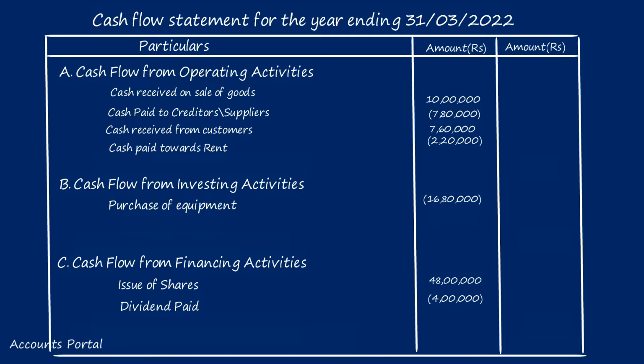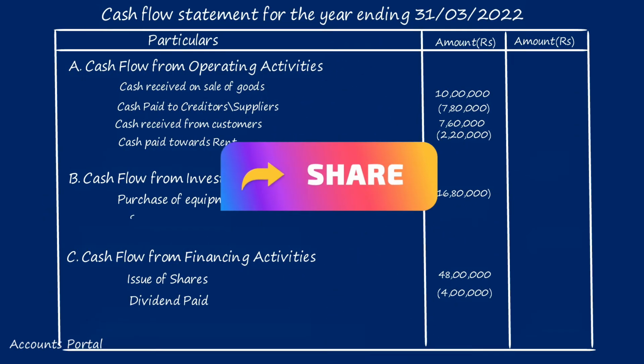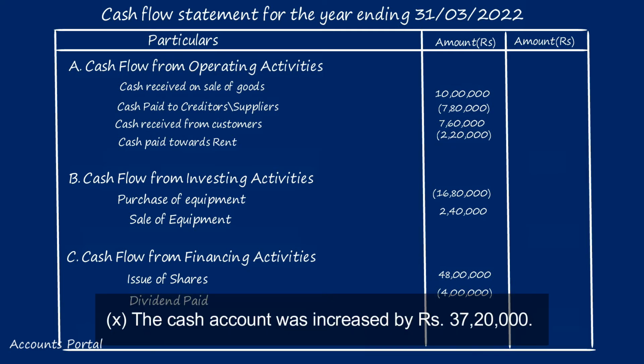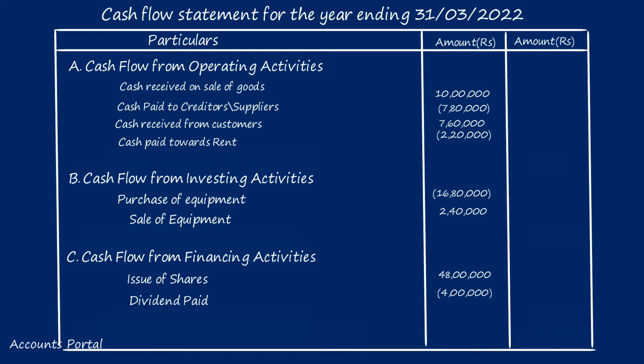How much cash received? Is it 1,60,000 or 2,40,000 or 80,000? Nothing to do with book value. Nothing to do with profit made on sale of equipment. We are talking about cash flows, and therefore cash received on sale of equipment is 2,40,000. And the last item: cash account was increased by 37,20,000. That means in this period, cash generated was rupees 37,20,000. From where, I will answer probably in 1 minute.